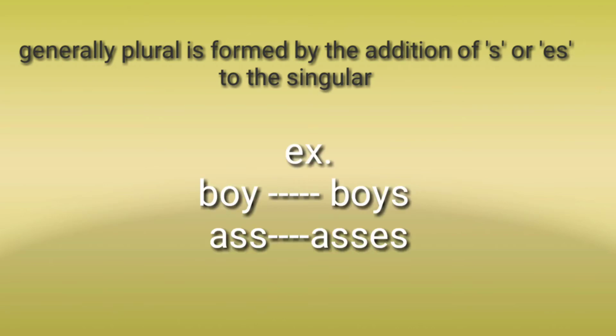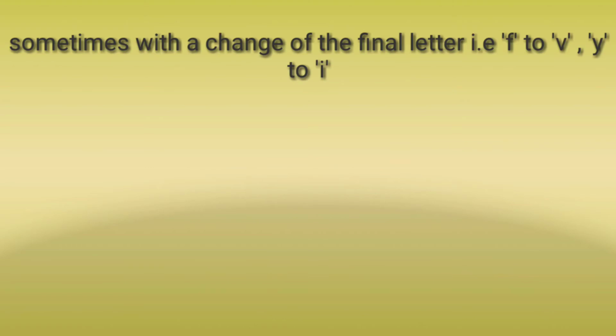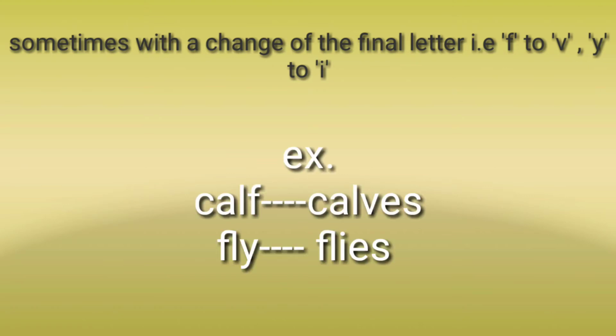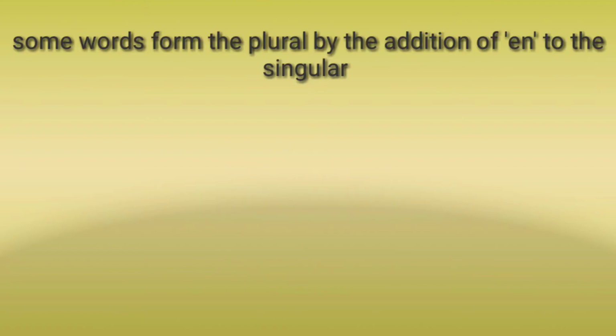For example, boy becomes boys, ass becomes asses, and sometimes with a change of the final letter, that is F to V and Y to I. For example, calf becomes calves, fly becomes flies.